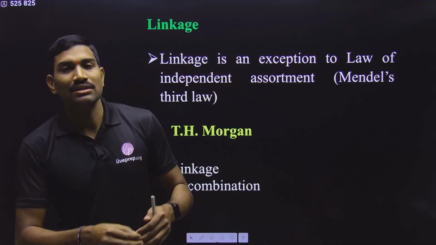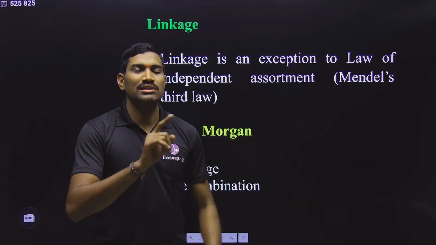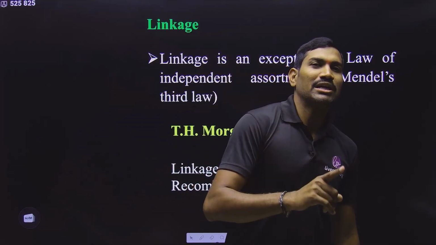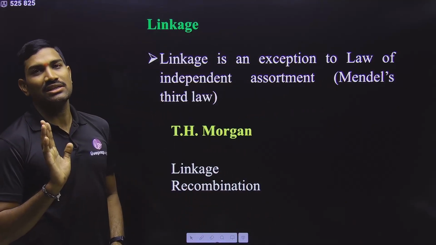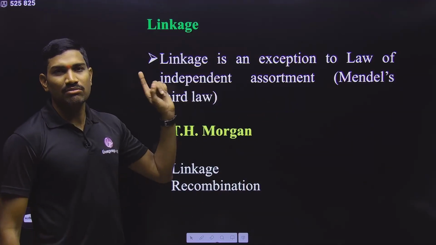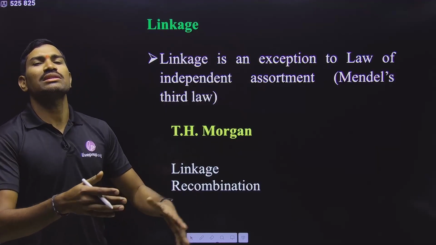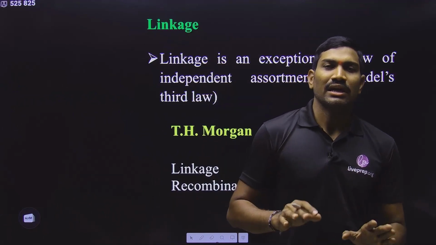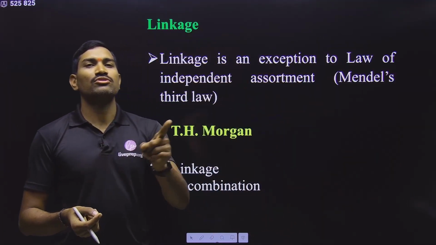If a separate Sutton option is not there, so among all the four options only Sutton and Boveri is there, then only you go with Sutton and Boveri. If there is a separate option like Sutton, you need to go for Sutton only. So please understand this. Many students are making mistakes here, so don't make that mistake. That is the chromosomal theory of inheritance, and that was proposed by Sutton. And what is the ultimate conclusion of this one? For inheritance, chromosomes are responsible.